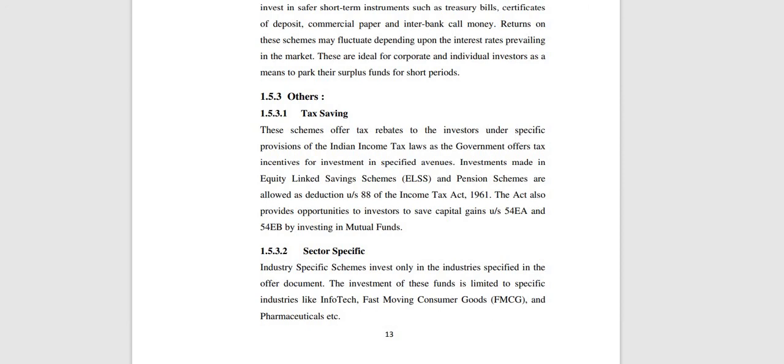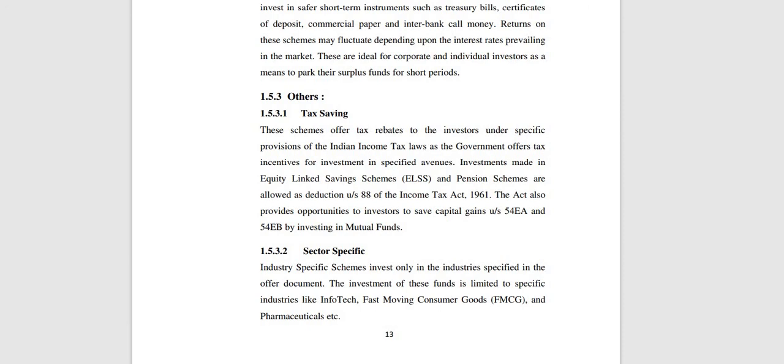Then how to fill the application form of a mutual fund scheme? An investor must mention clearly name, address, number of units, and all these things. He needs to give a check or draft, and the mutual fund issues a later date check for the purpose of dividend or repurchase.